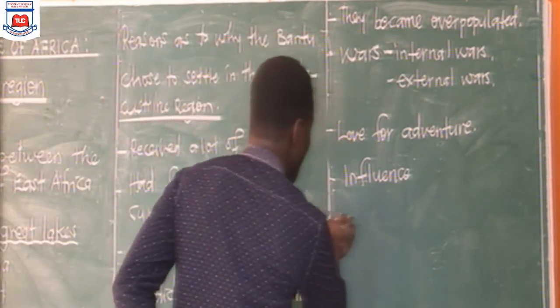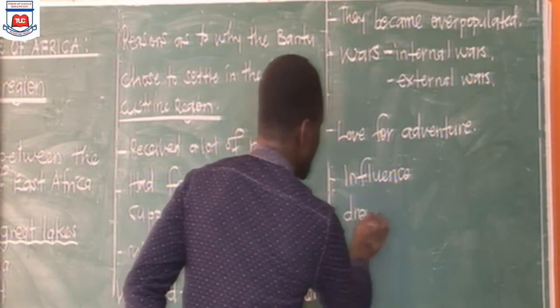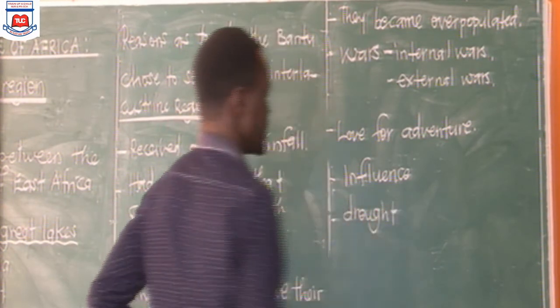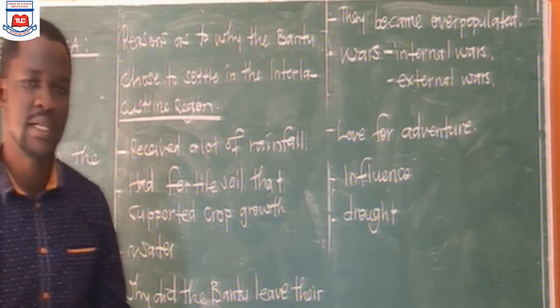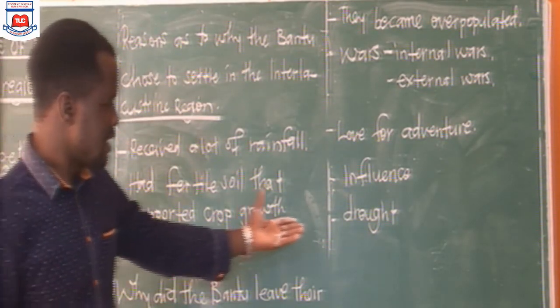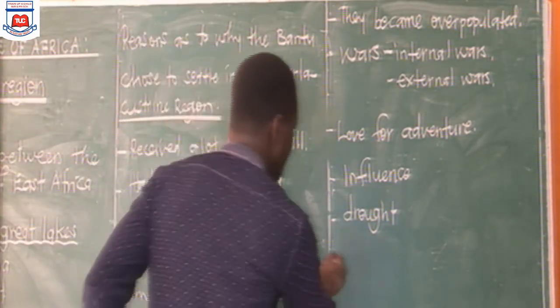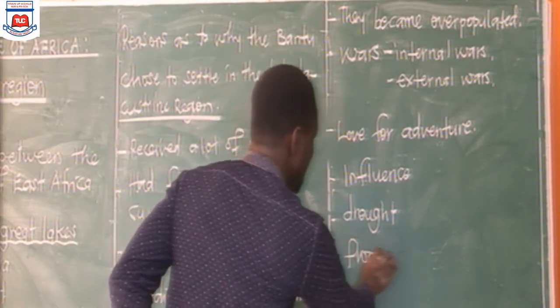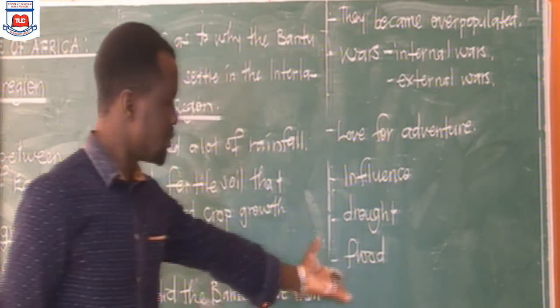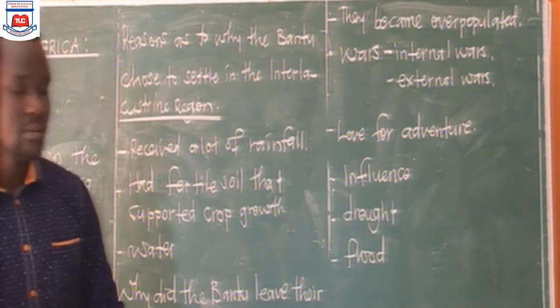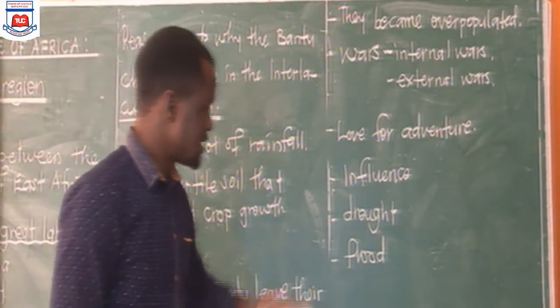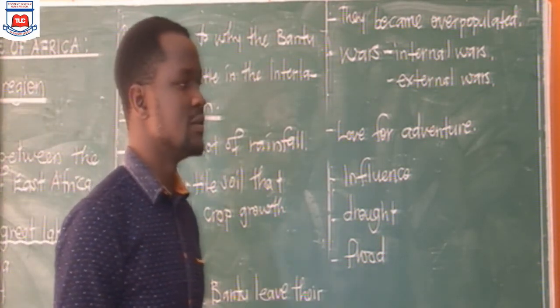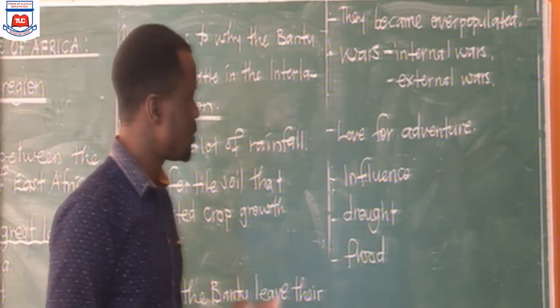Then we have other answers. Could be the Bantu experienced drought in their homeland, meaning they had prolonged sunshine. If not, they faced calamities and disasters like floods. And from that, of course, they had to move to look for secure places.